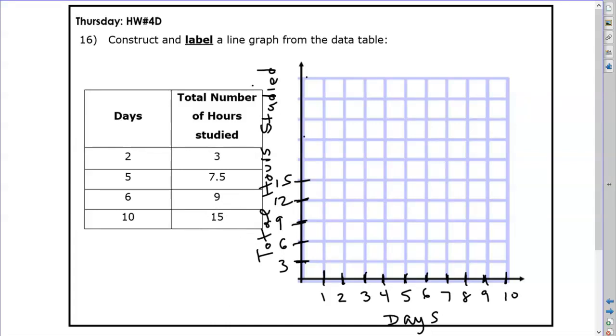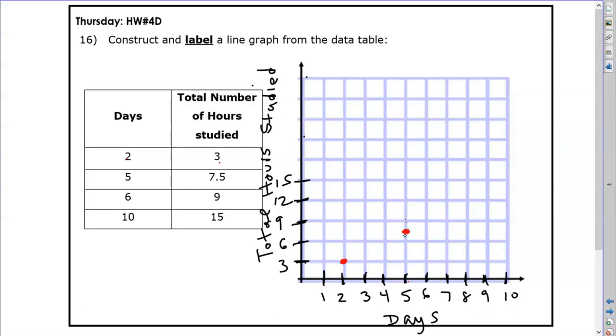So let's give this a graph here. On day 2, total hours of study was 3. That's a nice corner point. On day 5, the total hours was 7.5. Well, let's see. 6 and 9, so I know it's going to be in between here. But 6 plus 1.5 would be 7.5, and 7.5 plus 1.5 would be 9. So I guess we're halfway between.